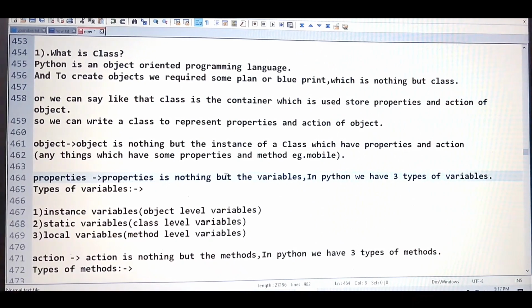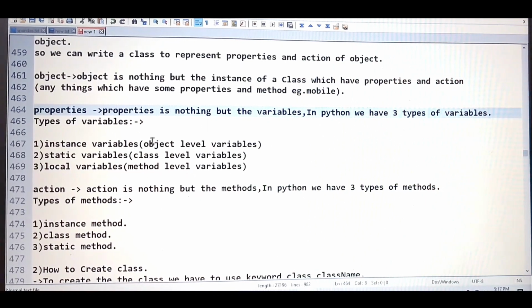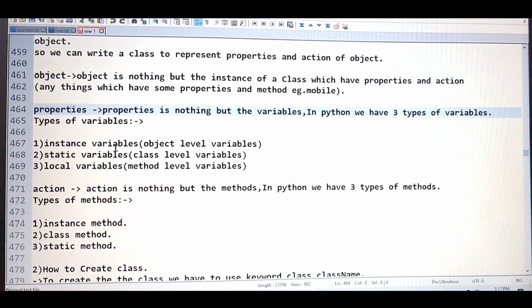So properties are nothing but variables. And in Python, we have three types of variables: instance variable, static variable, and local variable. They have some alternative names also. Instance variable is also known as object level variable, static variable is also known as class level variable, and local variable is also known as method level variable.